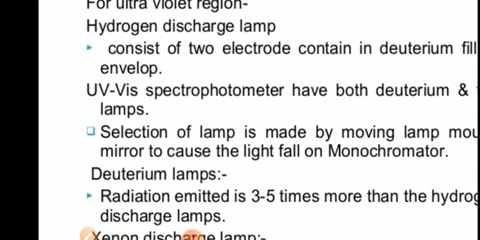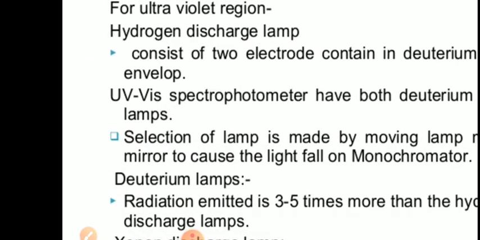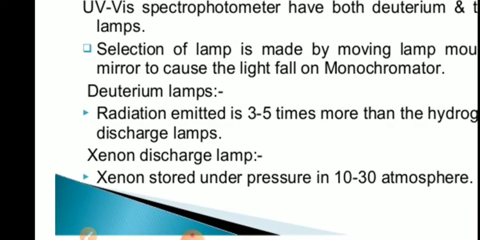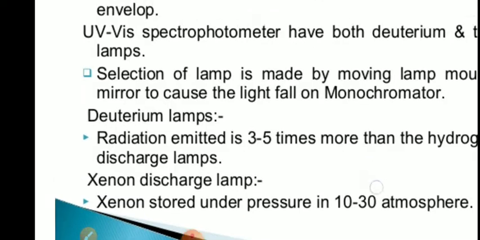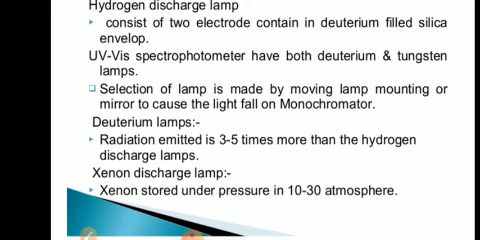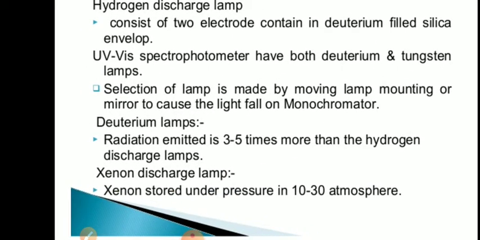Okay? With a hydrogen discharge lamp, it is filled with hydrogen. With a deuterium discharge lamp, it is filled with deuterium. So instead of a hydrogen lamp, we can also use a deuterium lamp, but preferably hydrogen lamps are used. Other than the deuterium lamp, what is the radiant energy source for a UV spectrophotometer? Xenon discharge lamp, but xenon lamps are not used, being unstable. We generally use hydrogen lamp or deuterium lamp.